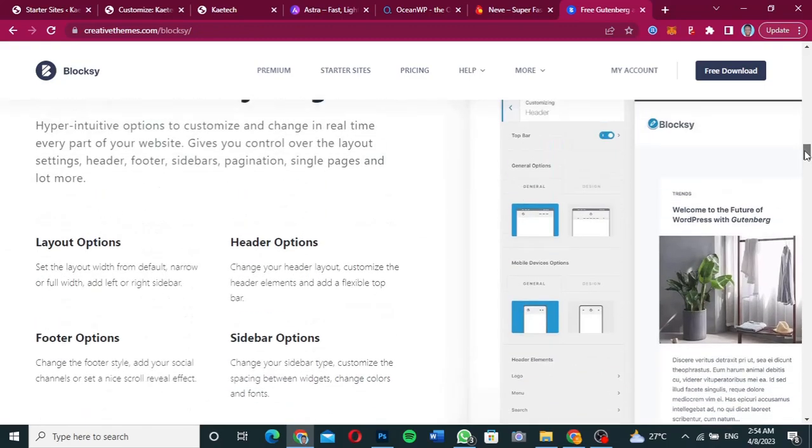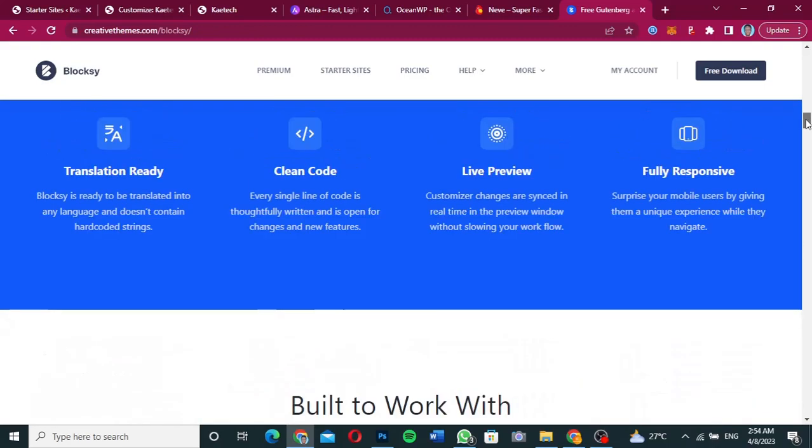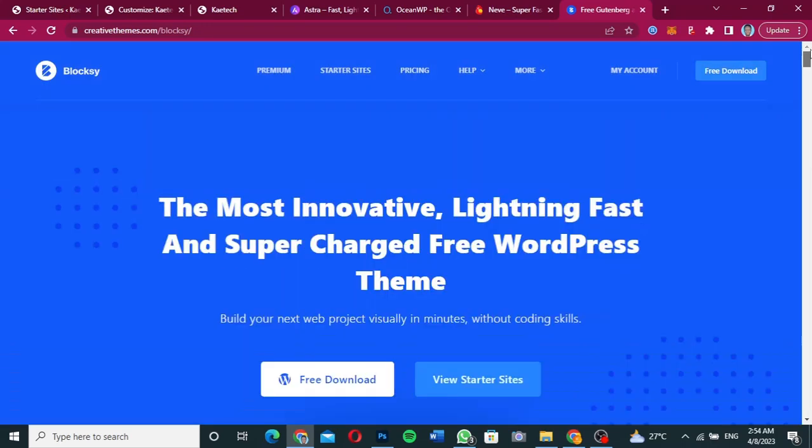I'm not going to look at all this, but I'm just going to go straight, and then we install the Bloxy theme and see how it works. So this is the last but not the least theme, and it's a really powerful theme. So let's go ahead and install it on our website, and let's see how it works.